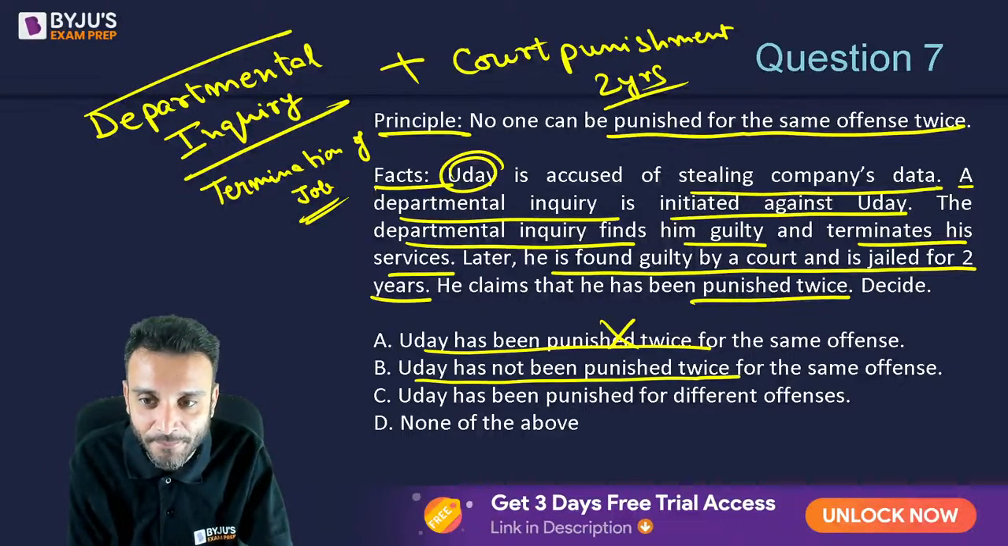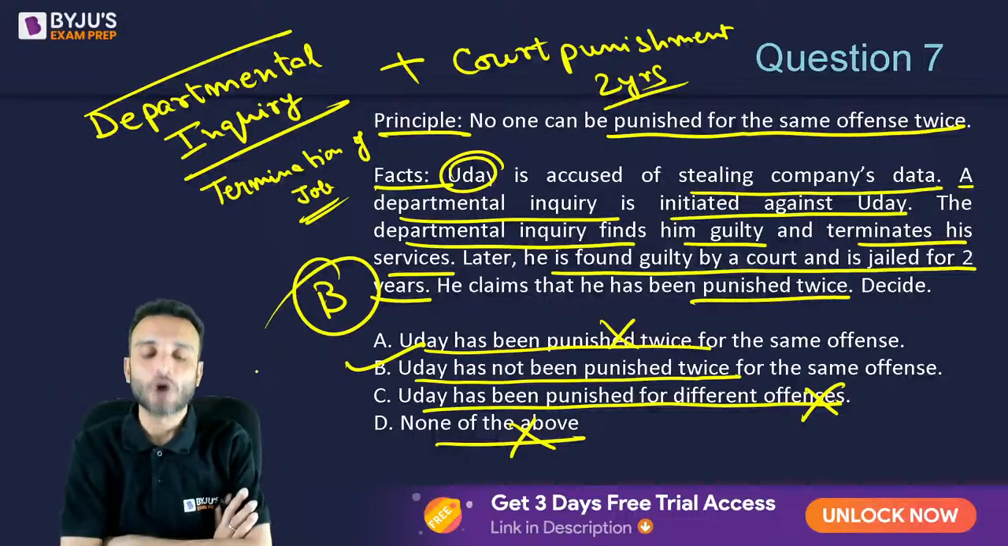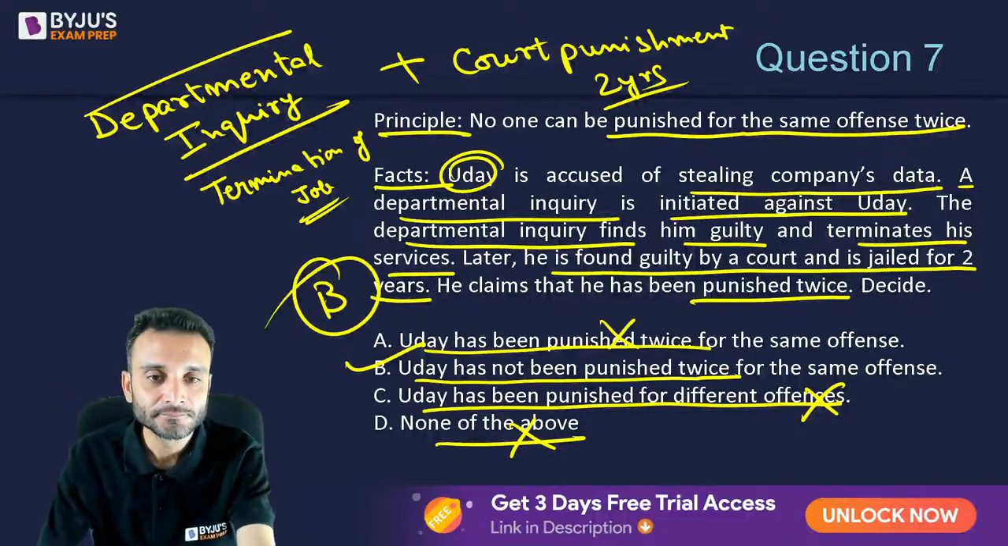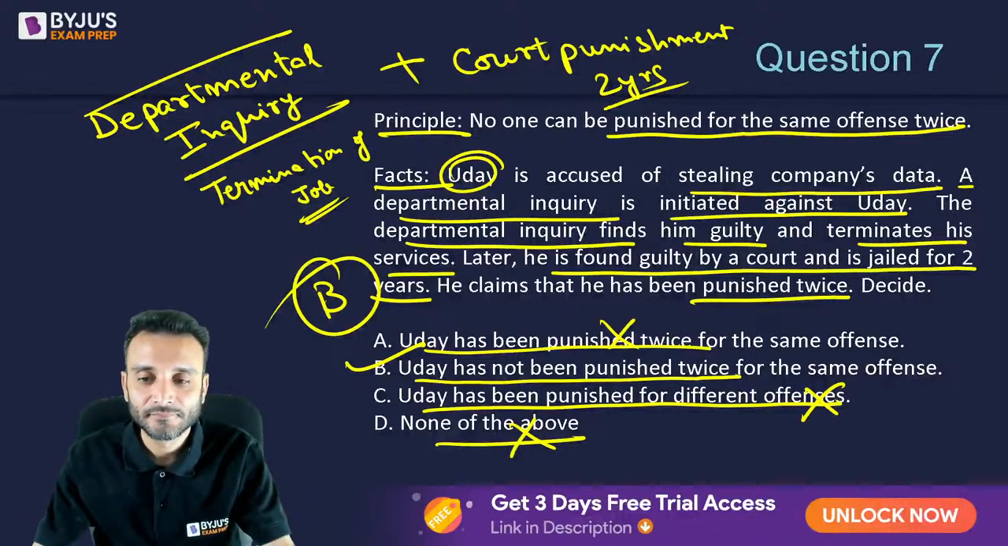Uday has been punished twice. Uday has not been punished twice. Uday has been punished for different offenses. None of the above. Option B. Is that clear? Is this clear to each and every one of you?